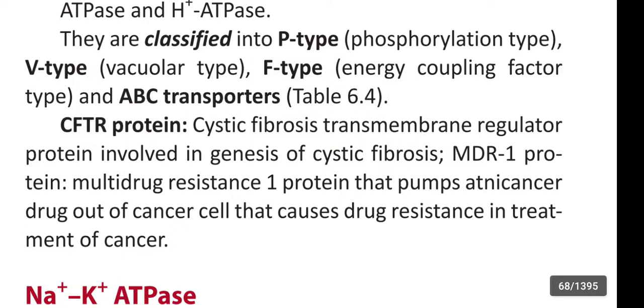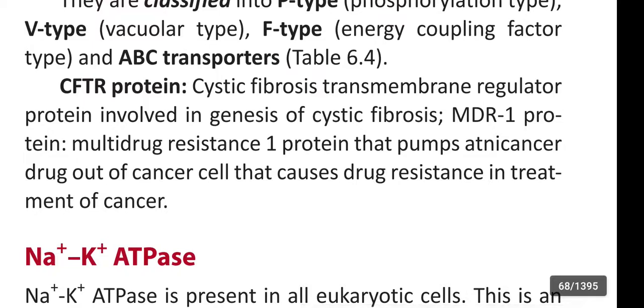MDR1 protein, multi-drug resistance 1 protein, pumps anti-cancer drug out of cancer cell, which causes drug resistance in treatment of cancer. Clear guys?